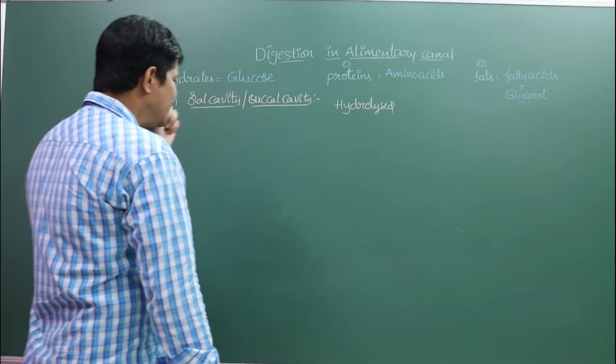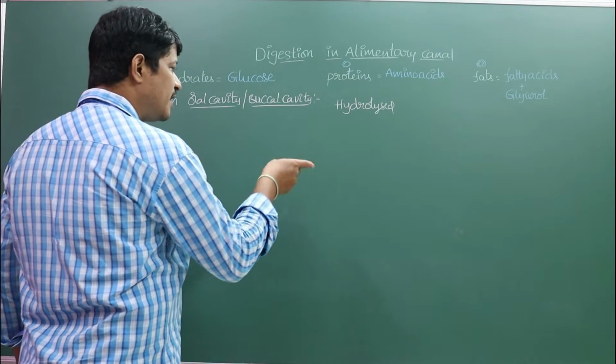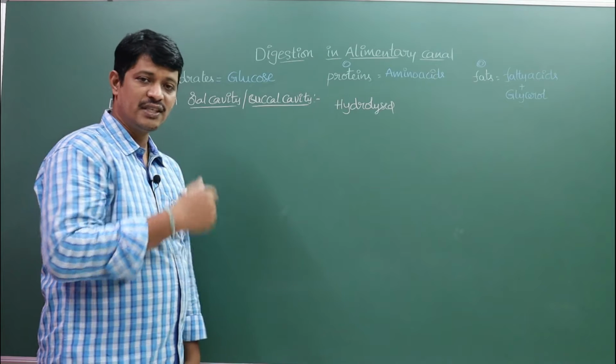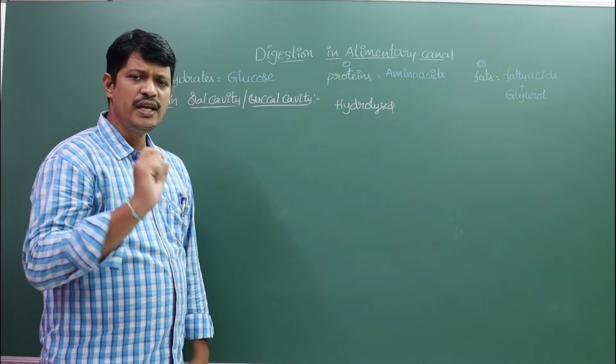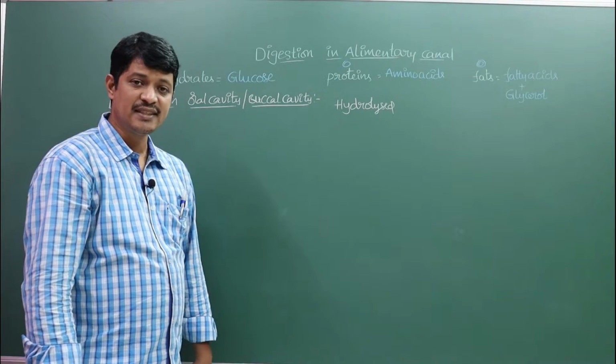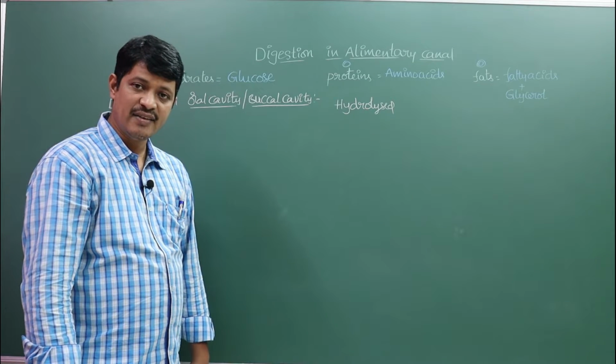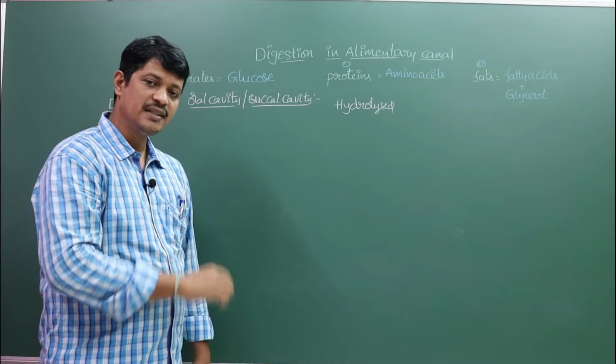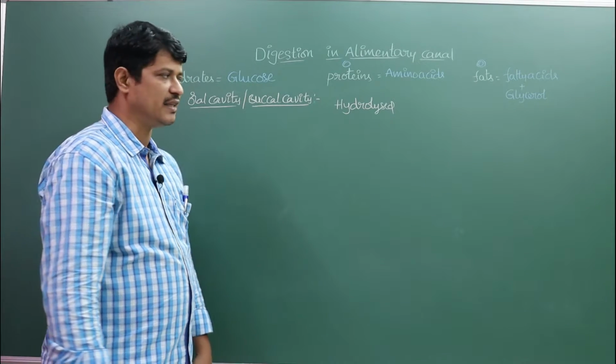So first, when the food enters into the oral cavity, only one enzyme is present in the saliva, that is salivary amylase, nothing but alpha amylase or ptyalin.